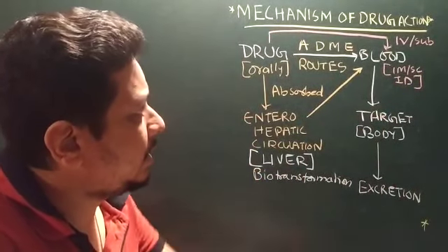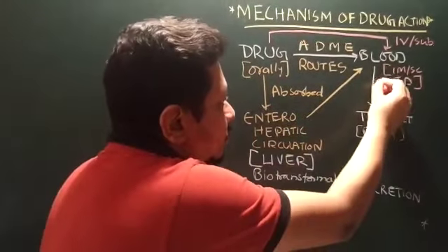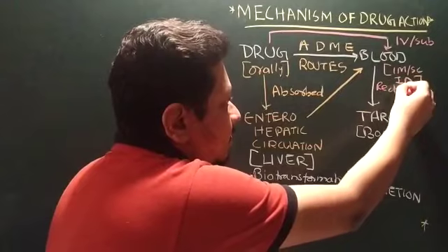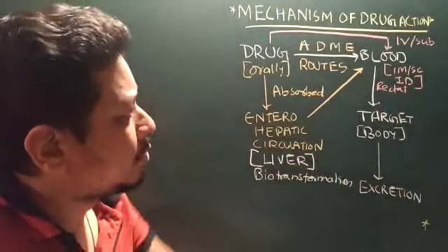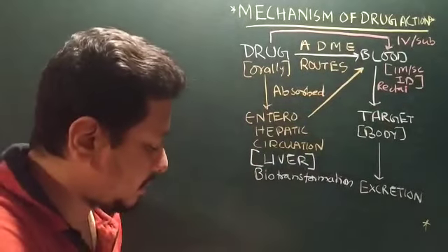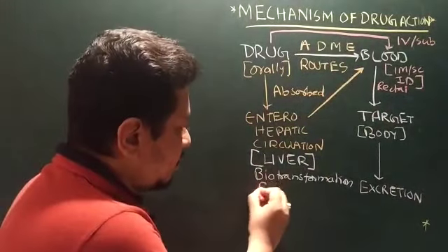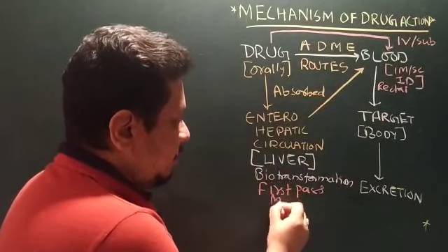Even rectal also, through the hemorrhoidal vein, reaches the blood directly. So all these routes bypass the first pass metabolism. This biotransformation is also known as first pass metabolism.